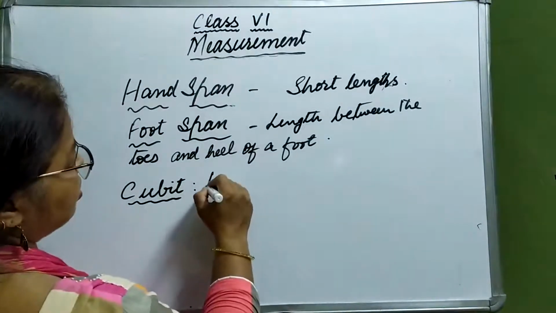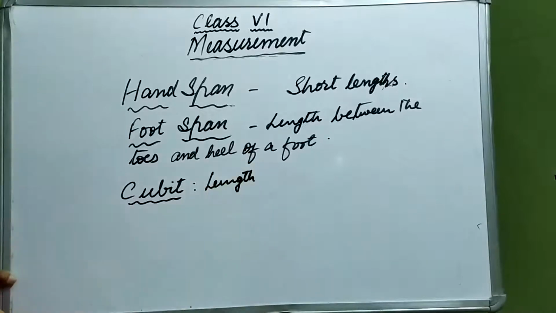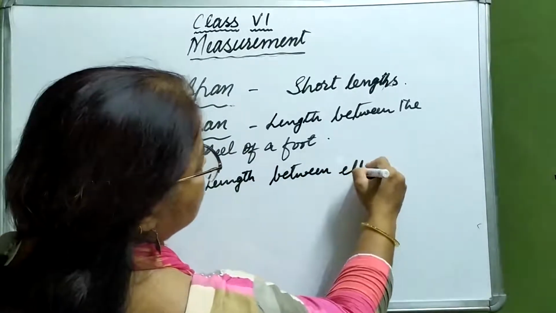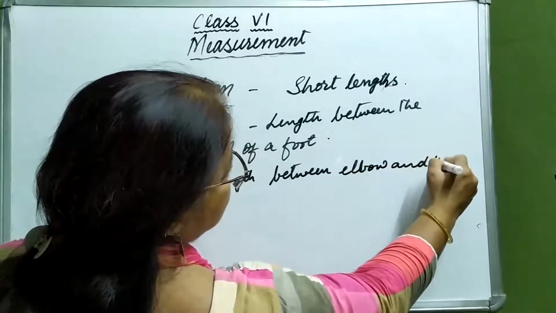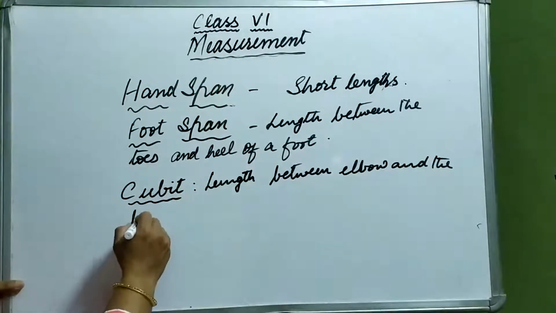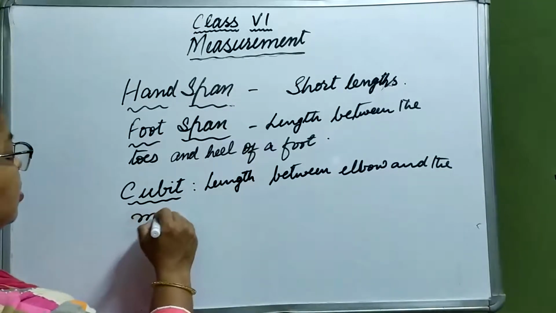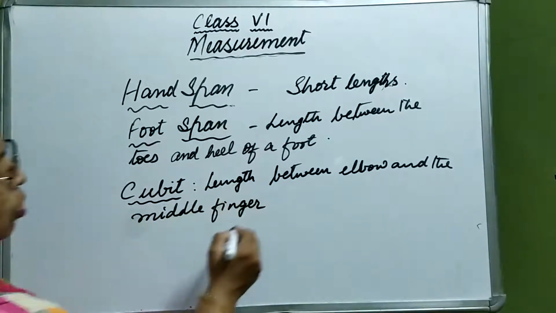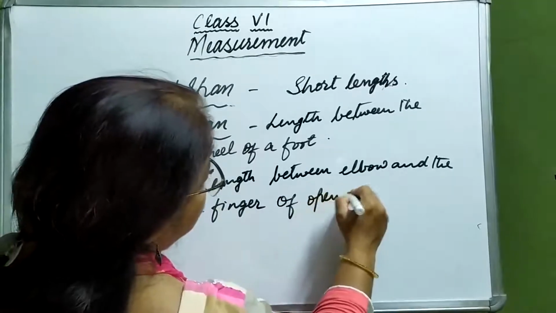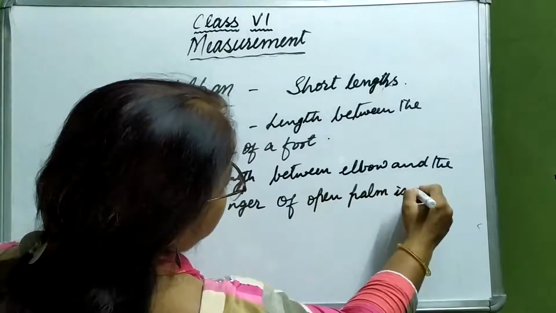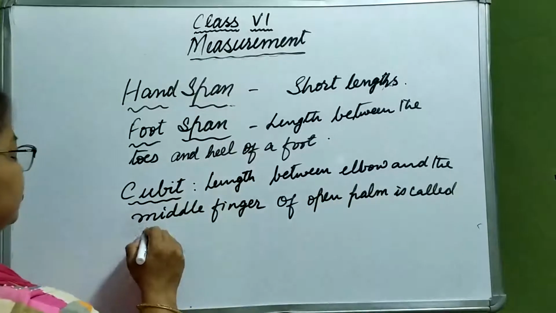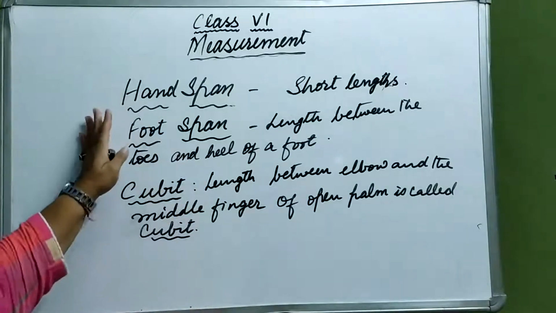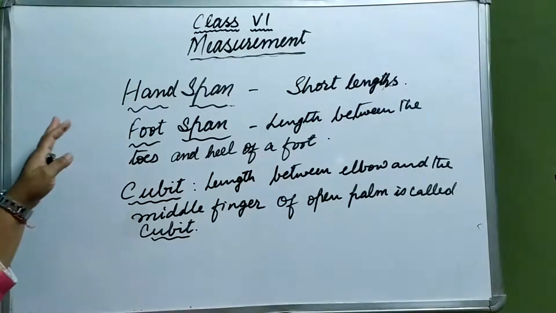The length between the elbow and the longest or middle finger of an open palm is called cubit. Again it is used to measure shorter distances or lengths.